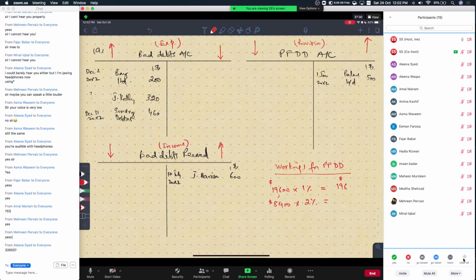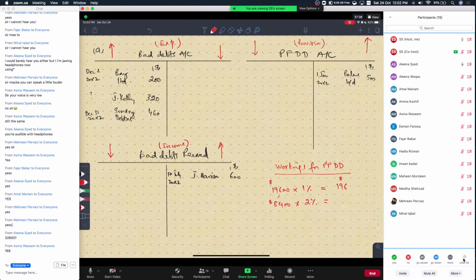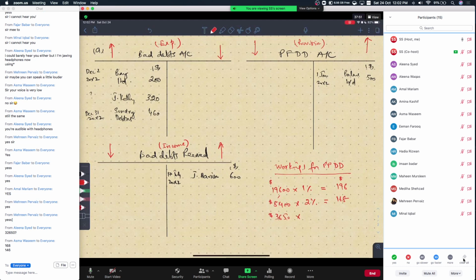So that comes out to be how much? 8,400 times 2%. 168. 168, thank you, 168. And then we have the third group consisting of $3,650 of trade receivables subject to a provision for doubtful debts of 4%. That comes out to be 146, thank you, Asma, 146.